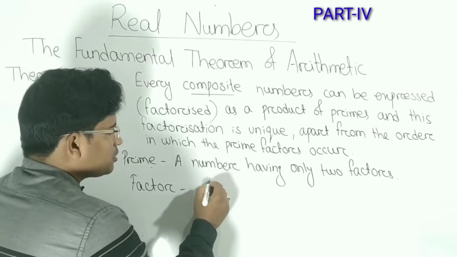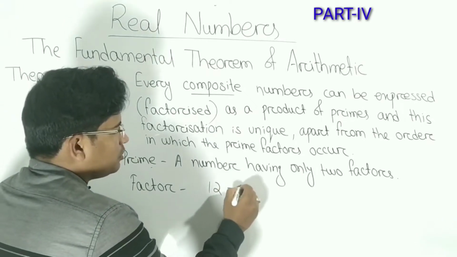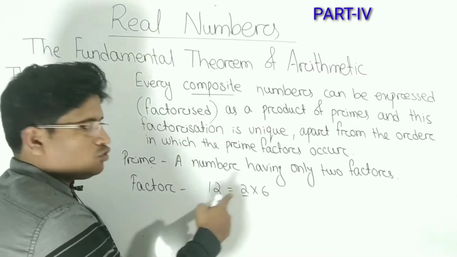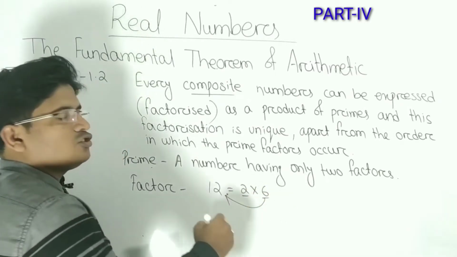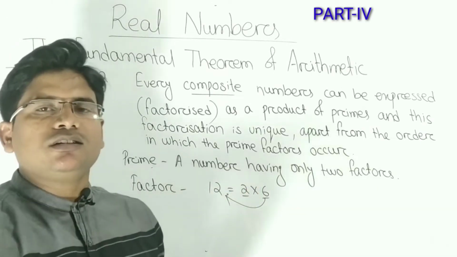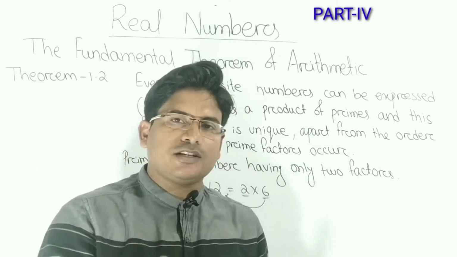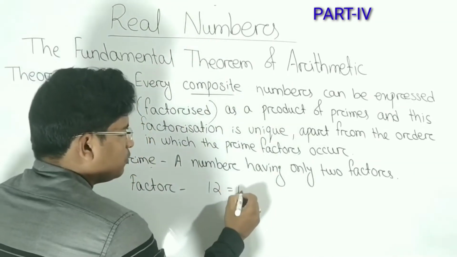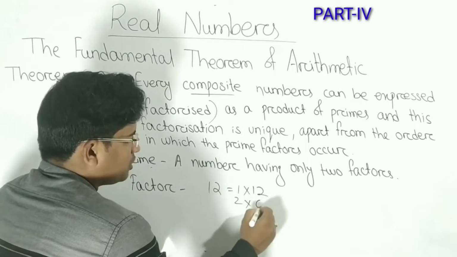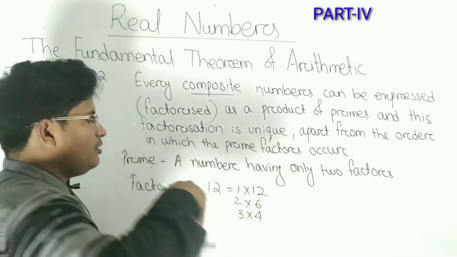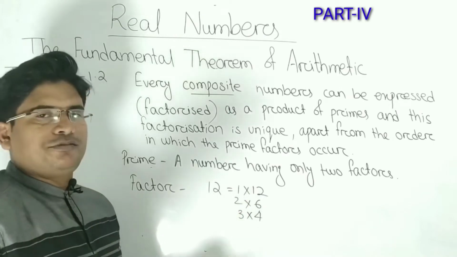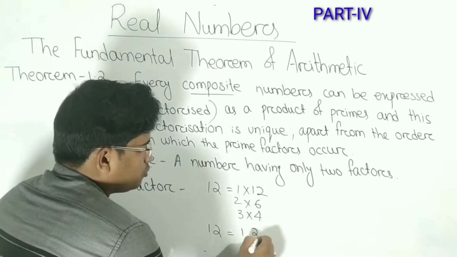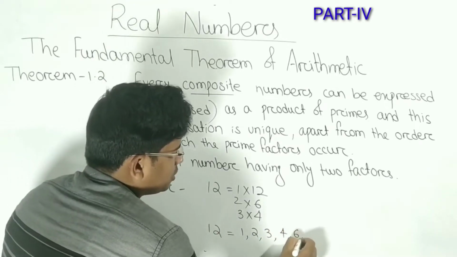Let's discuss. Suppose a number is 12. 2 into 6. So here 2 exactly divides 12, and 6 exactly divides 12. That means 2 and 6 are factors. If you want to find all the factors of a number, what is the process? Now let's find the factors of 12. 1 into 12, 2 into 6, 3 into 4, and 4 into 3, 6 into 2 will not repeat. Now what are the factors of 12? The factors of 12 are 1, 2, 3, 4, 6, 12.